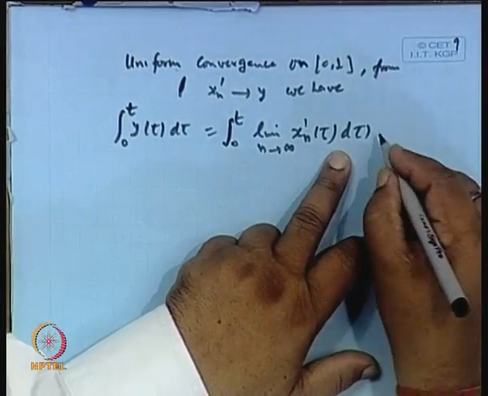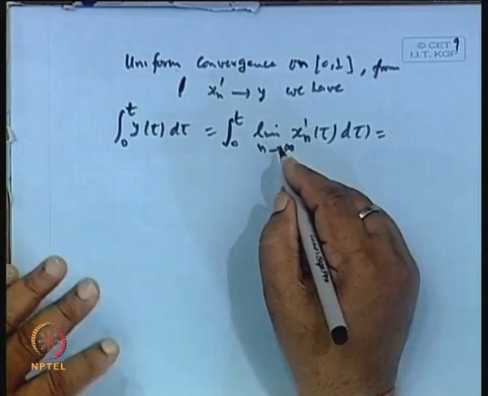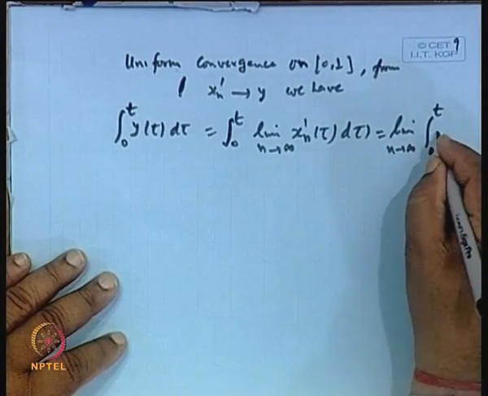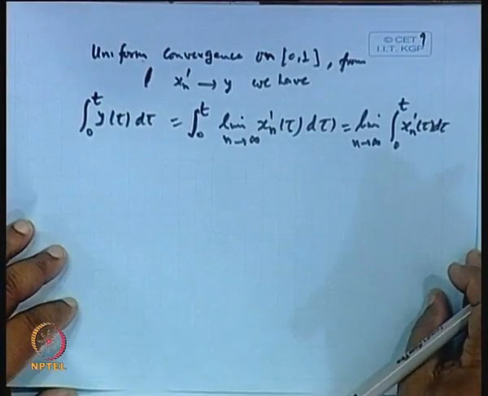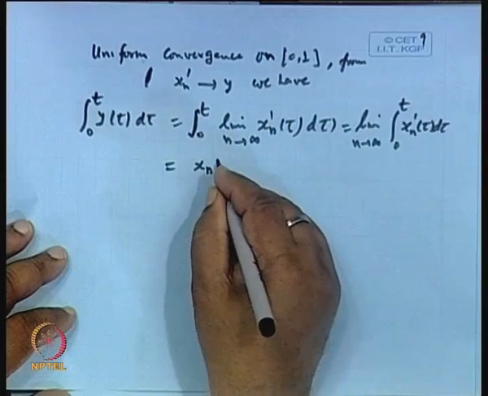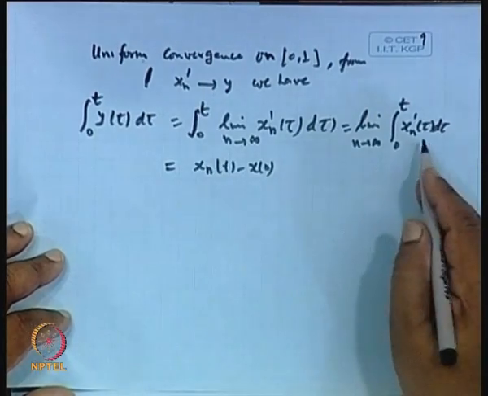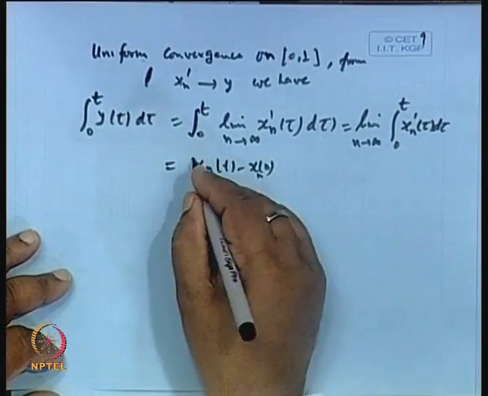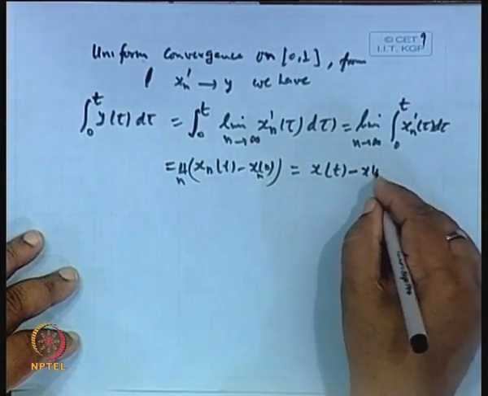Since the limit is a continuous function, we can take the limit outside, and then integrating, this will give x_n(t) minus x_n(0), and the limit gives x(t) minus x(0). Is it okay?